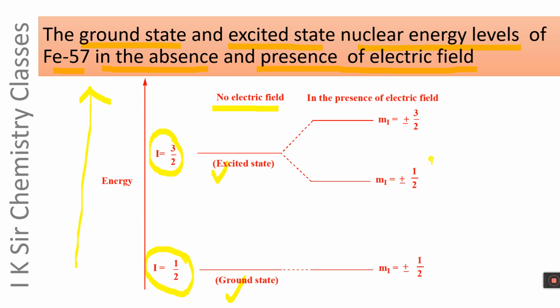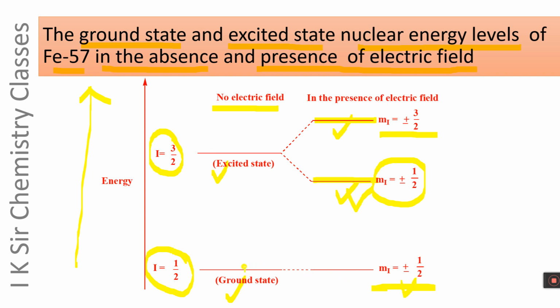Out of these 4 spin orientations, mI equals plus minus 1/2 has lower energy, while mI equals plus minus 3/2 has higher energy. This energy level is lower than this one. On the other hand, in the ground state, I equals 1/2 and mI will be plus minus 1/2. These two spin orientations will have the same energy because they make the same angle with the electric field.